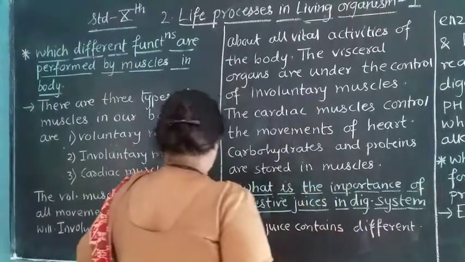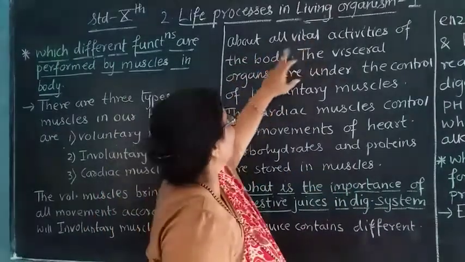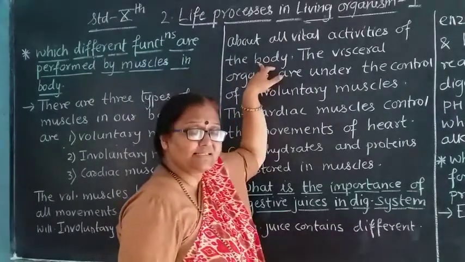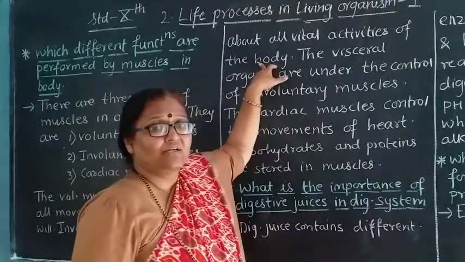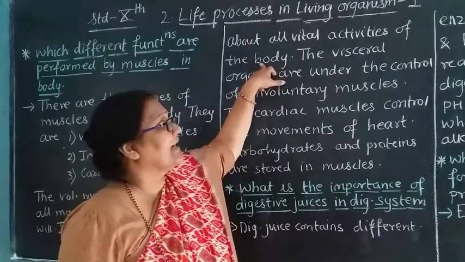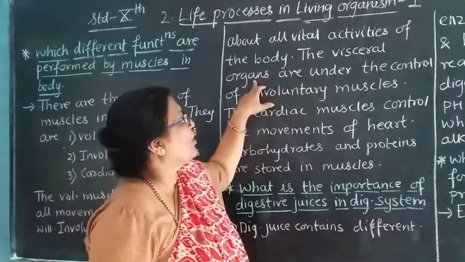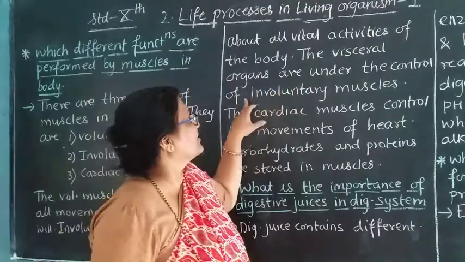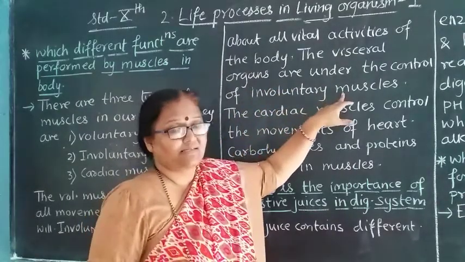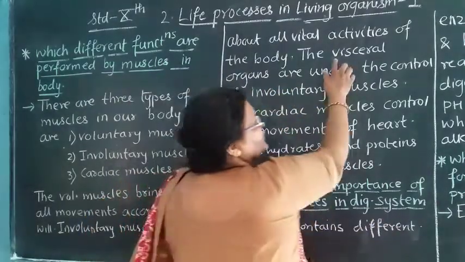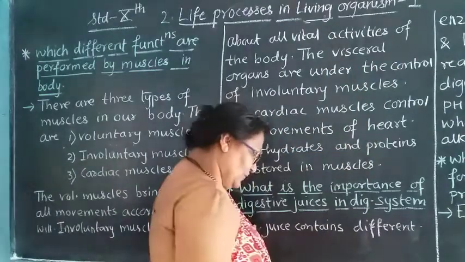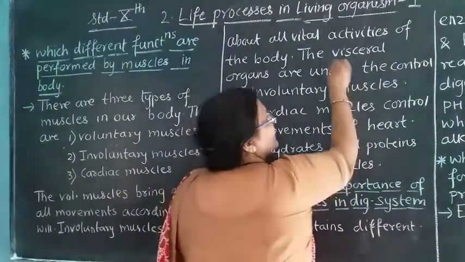Next comes, see here, bring about the vital activities of the body. What brings the vital activities of the body? The voluntary muscles bring the activities of the body. The visceral organs are under the control of involuntary muscles. Now what does this word tell us?